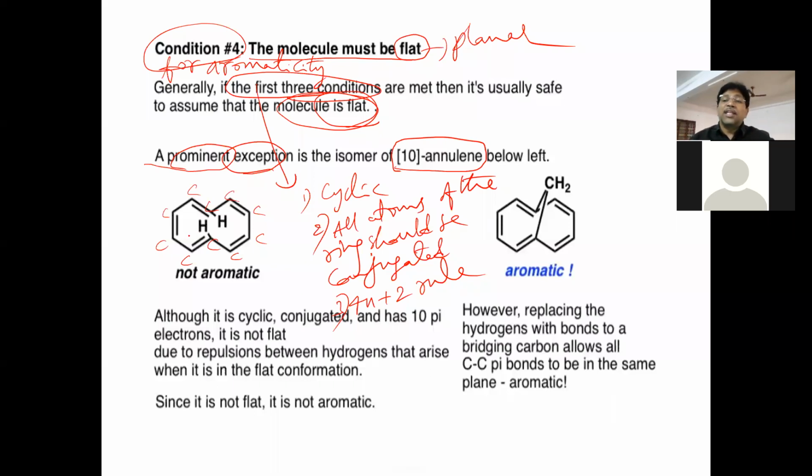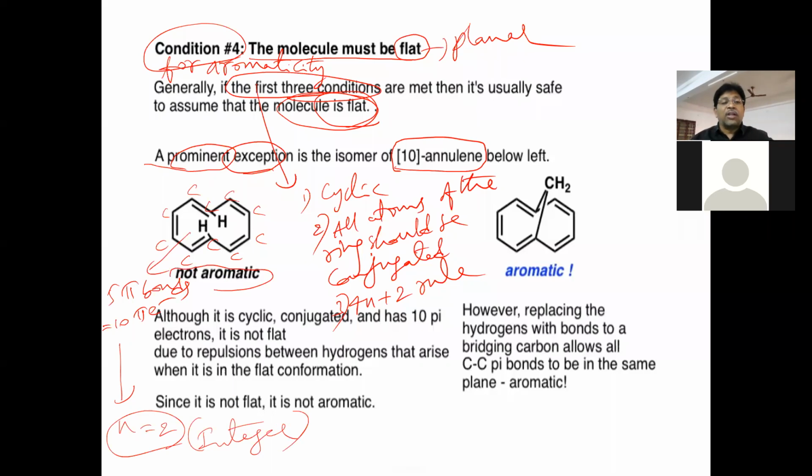Here, how many pi bonds are there in total? Totally 5 pi bonds. 5 pi bonds indicate 10 pi electrons. 10 pi electrons means the n value will be 2, an integer. When it is an integer, automatically we assume the compound should be aromatic. But it is observed to be non-aromatic, although it is cyclic, conjugated, and has 10 pi electrons.